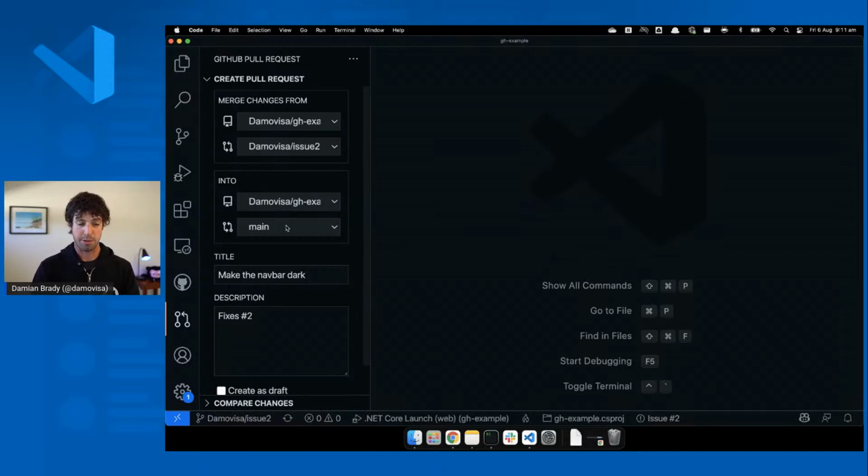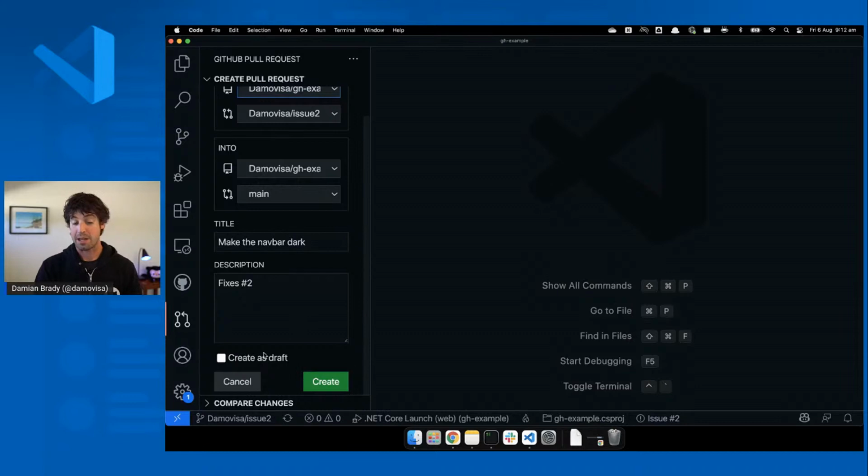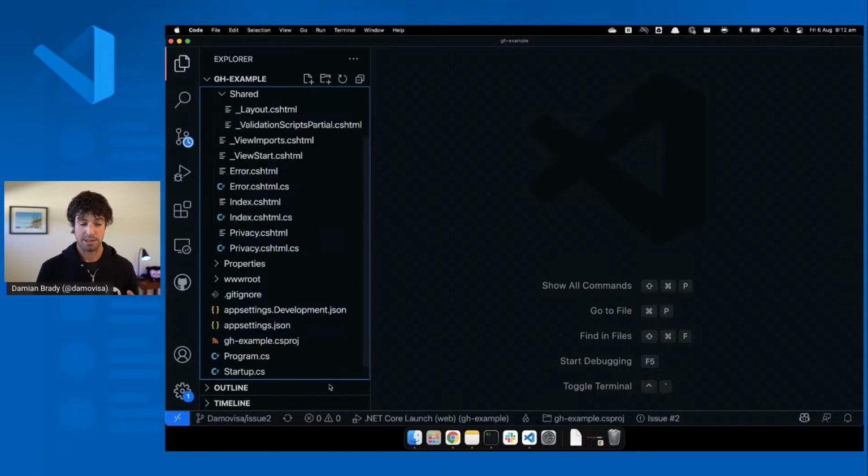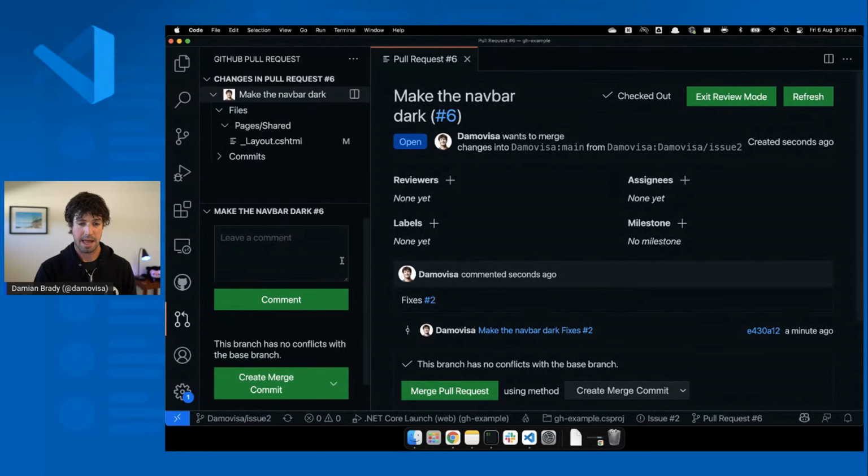It's giving me the little create pull request dialog, making sure that I'm going from the right place into the right place. So I'm going from my issue 2 branch into my main branch to make the navbar dark, fixes number 2. I can create a draft PR if I want, or just create that one. So let's just create that. It's gone ahead, it's created that pull request, and it's opened that pull request directly here. So right now I'm in review mode for this pull request, which is very cool. We'll talk about that in a sec.